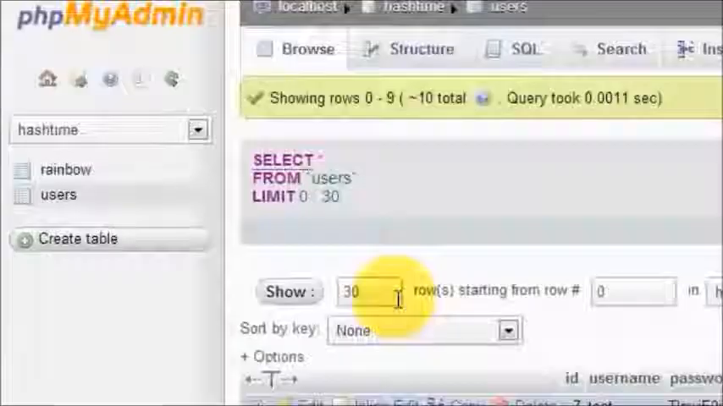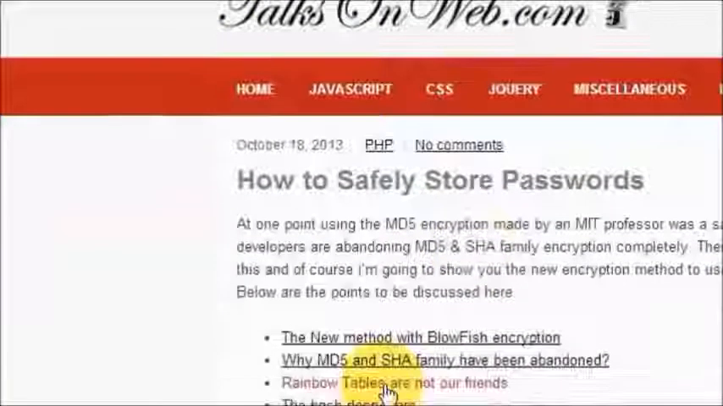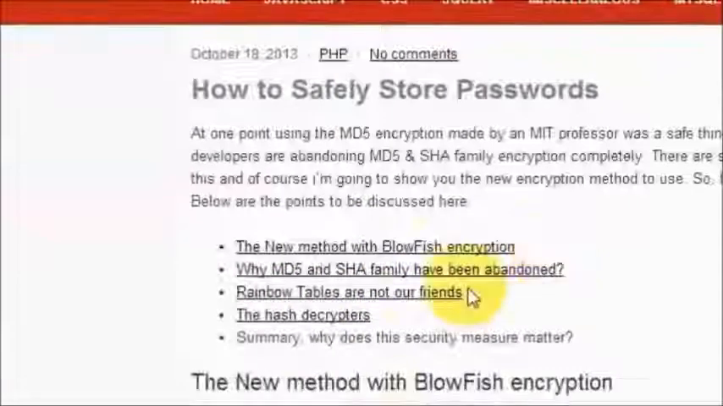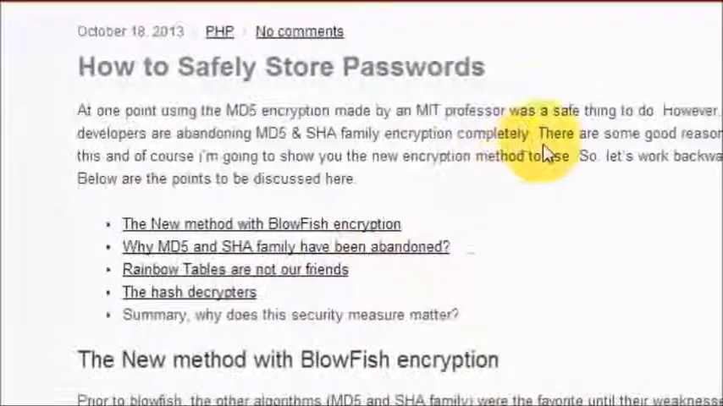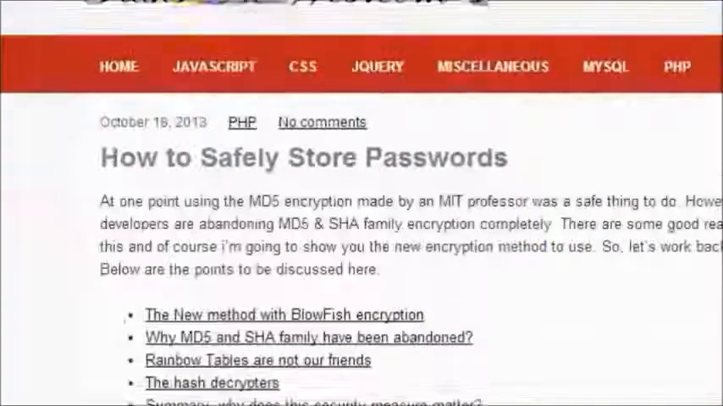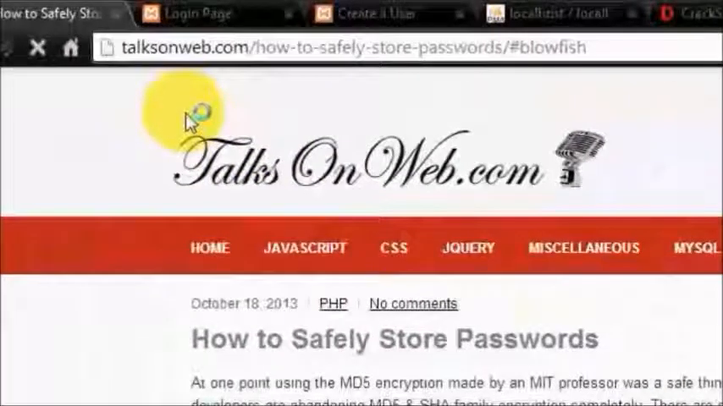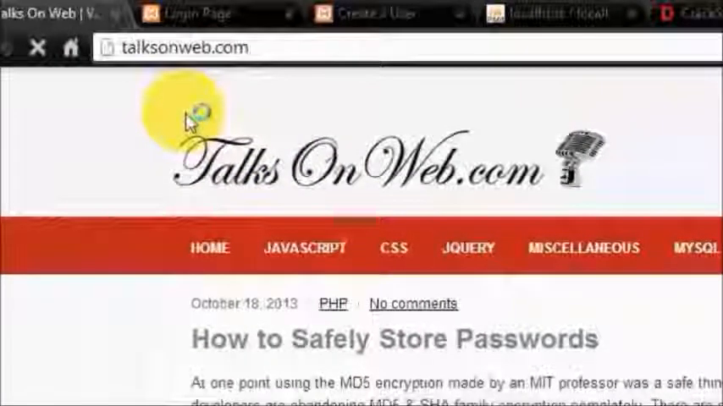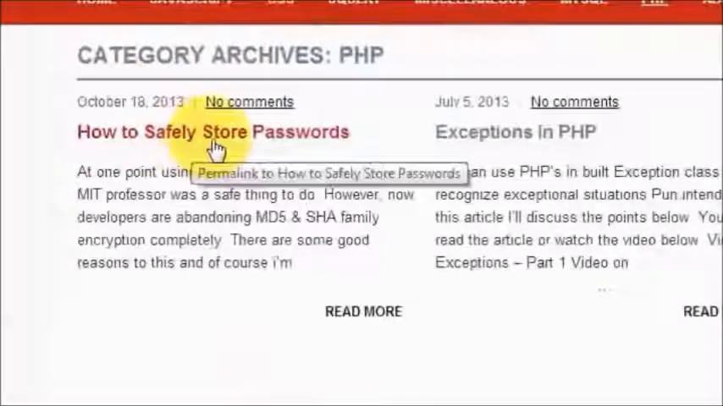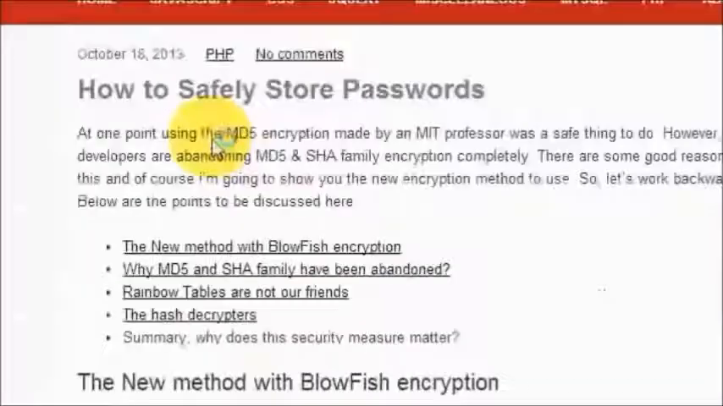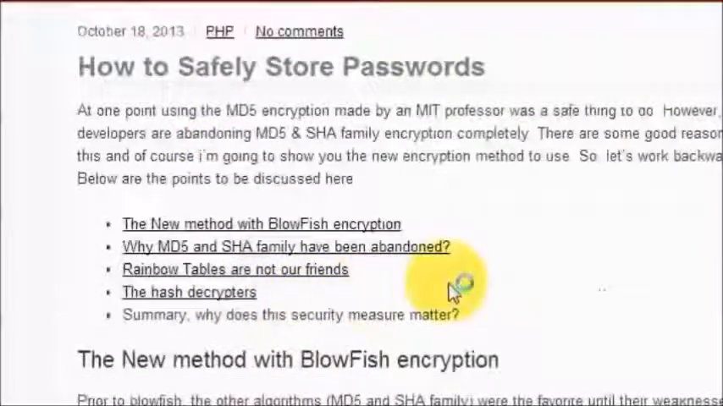The next part, which is kind of important, is what is MD5, why are MD5 and SHA abandoned, what are rainbow tables, the hash decryptors, and all this other stuff. I'm going to create another video and post it on the same page as this one. You can actually go to talksonweb.com. Let me just go there right now. Once you get here, you can just go to the PHP portion of it and look for how to safely store passwords. I'll also have this link hopefully in the description, and in the next video we'll go through all these interesting things to find out how exactly hackers are getting into our passwords and what they're doing with it.